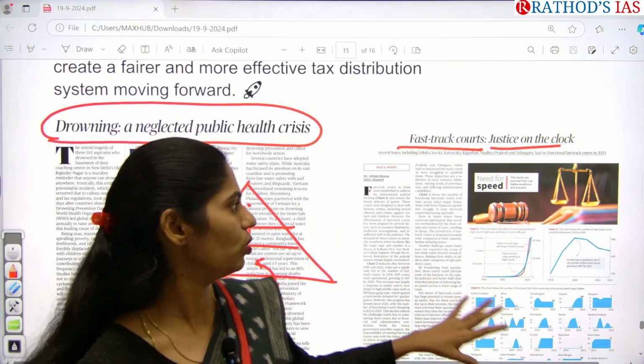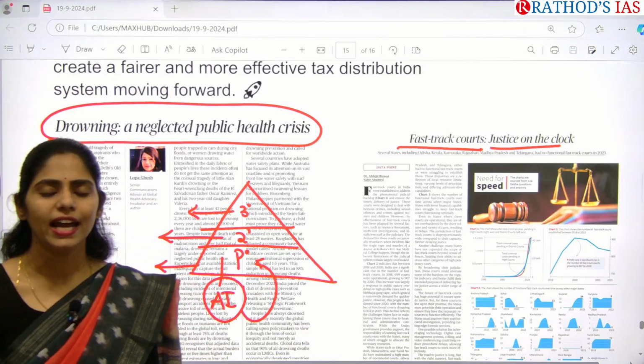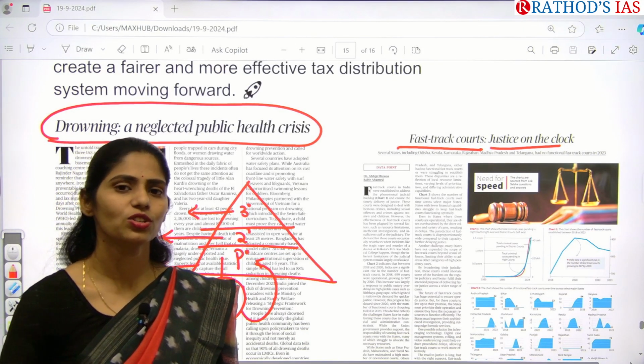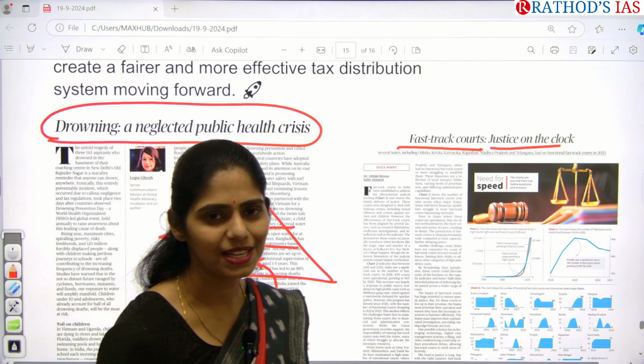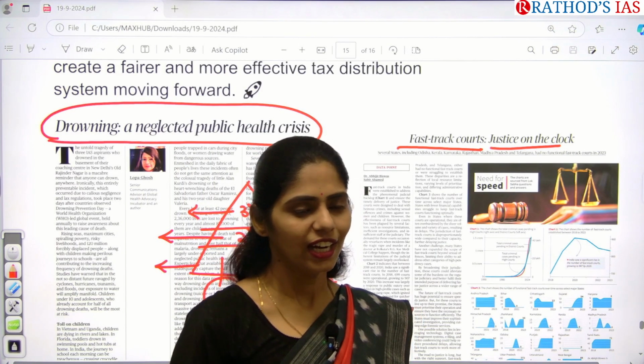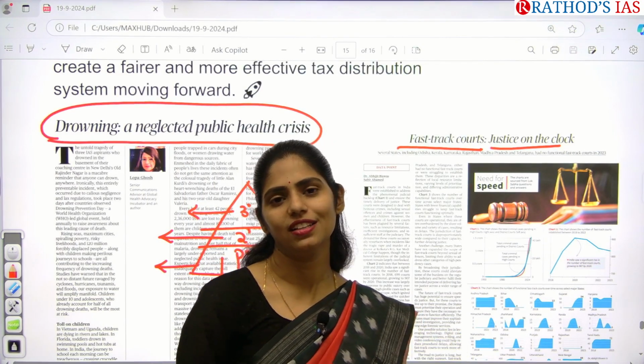Okay, so those are the things that you have to see, and these are the important articles that appear in today's Hindu newspaper. So by this I'm concluding, guys.